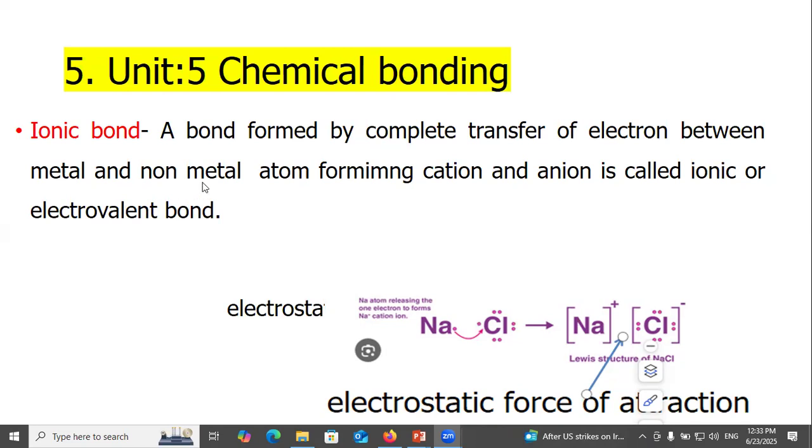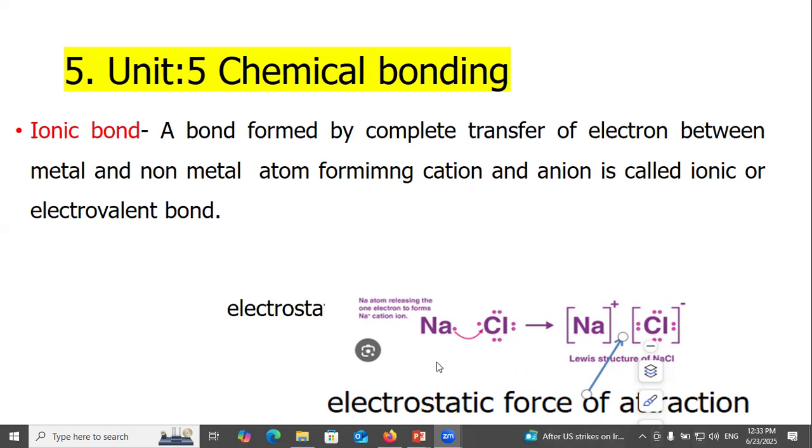First of all, the ionic bond, or electrovalent bond. The complete transfer of electrons between a metal and a non-metal atom, forming a cation and an anion, is called an ionic or electrovalent bond. For example, sodium donates one electron to chlorine for a complete octet, and this also completes the octet of sodium.